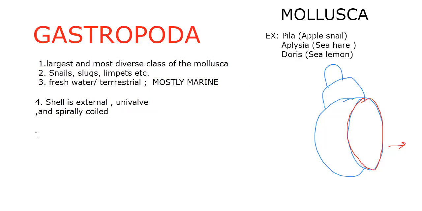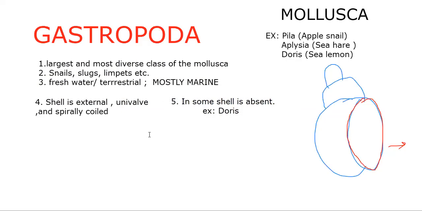They are not in all actually. In some, shell is absent, so we are writing that separately. In some, shell is absent. We have an example: Doris, sea lemon, in which shell is absent. But what I am showing here, Phyla globosa, has a univalvular twisted shell, a spirally coiled shell.